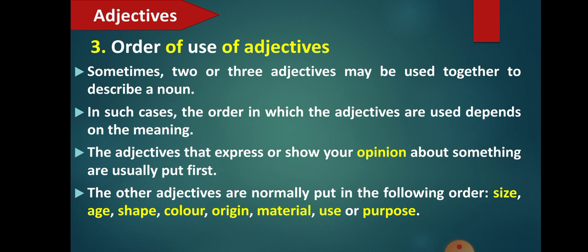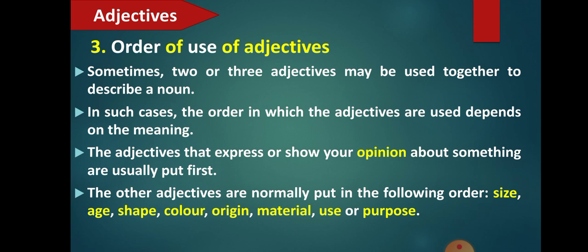Origin means it may be regarding the place also, like he's from Germany or whatever. Then material, what type of material it is, whether it is made of steel, plastic, rubber, that tells you what material it is, and then its use or purpose. So besides this order, there are more types of adjectives which are not mentioned. I would like to tell you about those also in brief. What are the different types of adjectives?